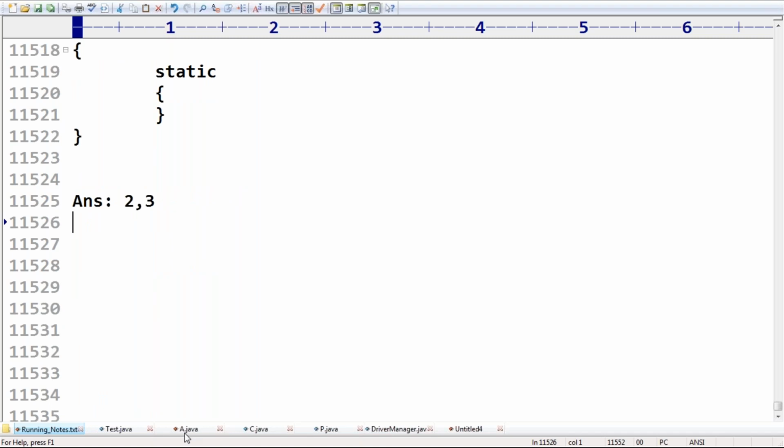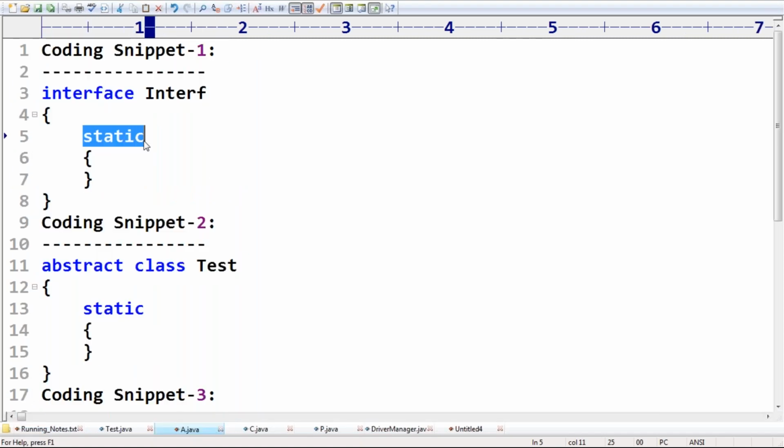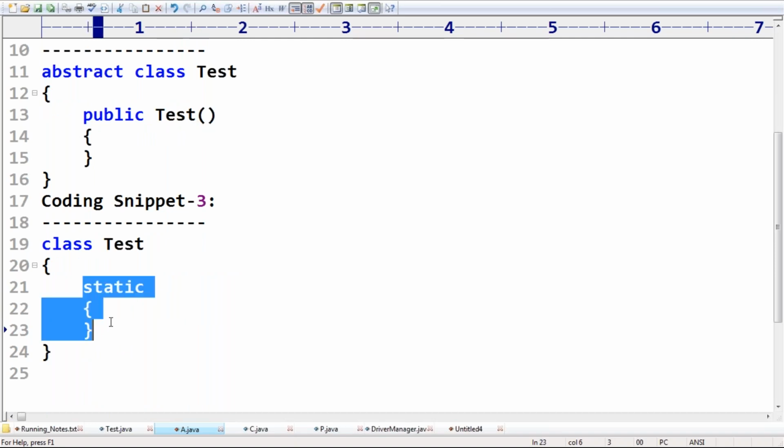Now I'm taking the same thing, but in the interface I'm taking something like a constructor. Here I take public Test in the interface, in the abstract class, and in the normal class. Among these, which are valid and which are invalid?